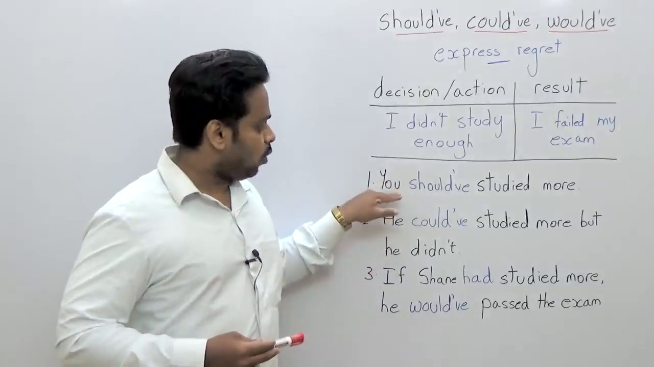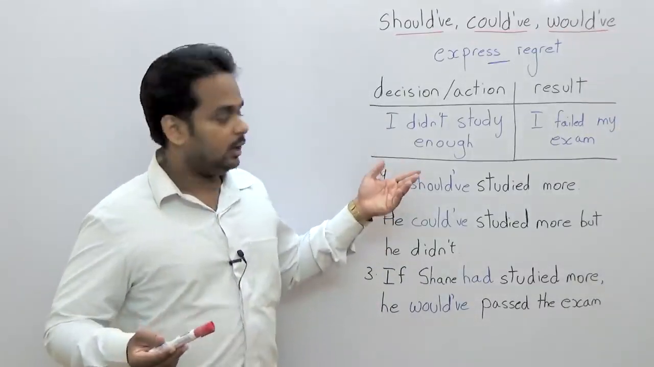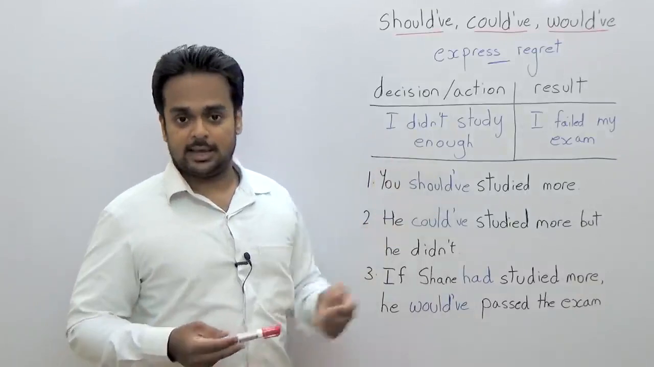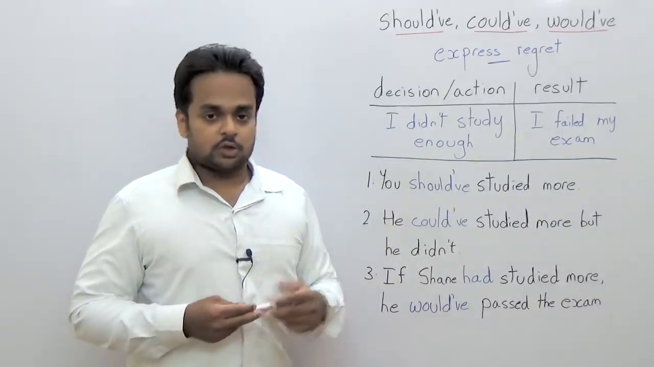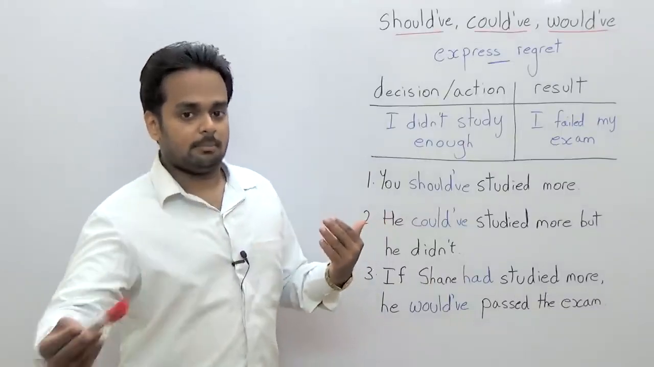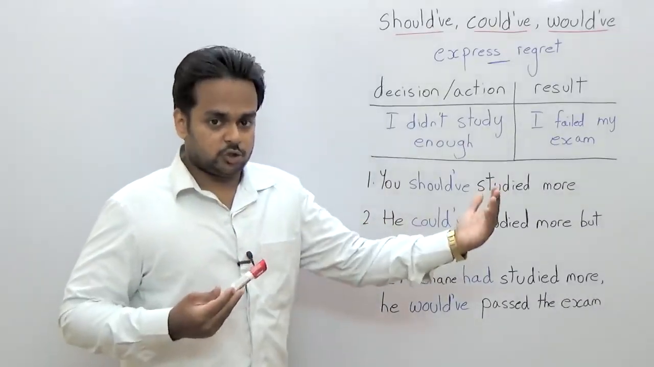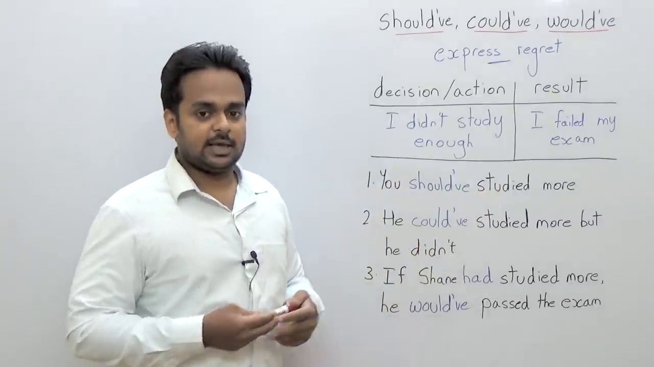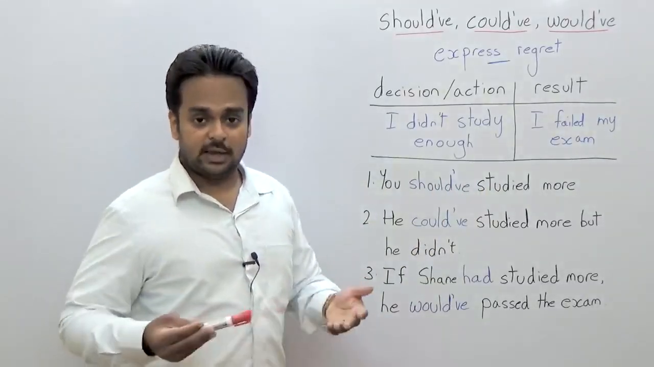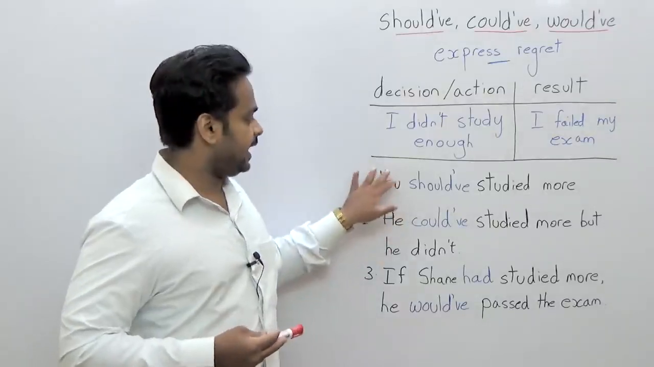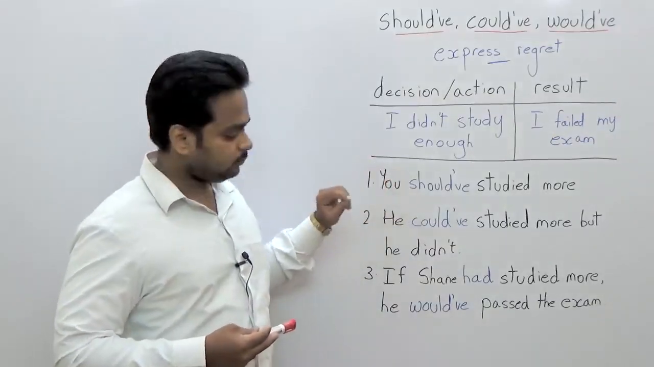This can be you or this can be I. He might say, the student might say, I should have studied more. Or two people talking about him, maybe his teacher and another teacher talking about him. His teacher might say, Shane should have studied more. He didn't study and he failed. All right, so this can be any subject.